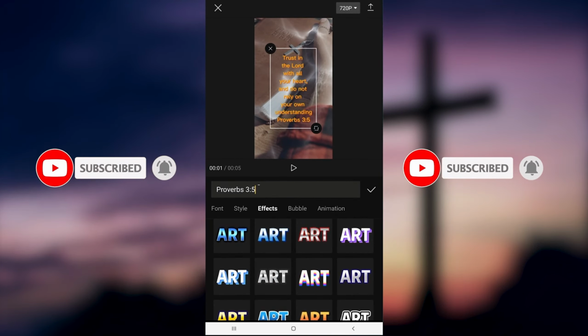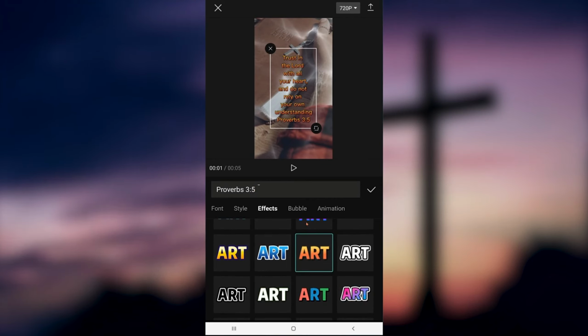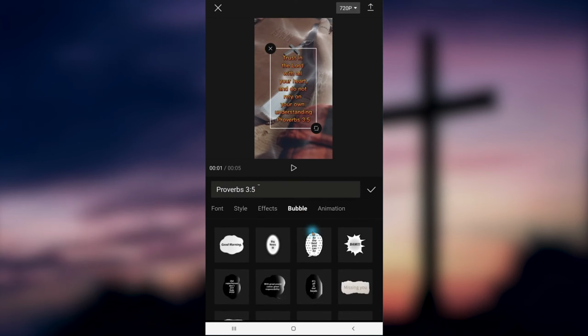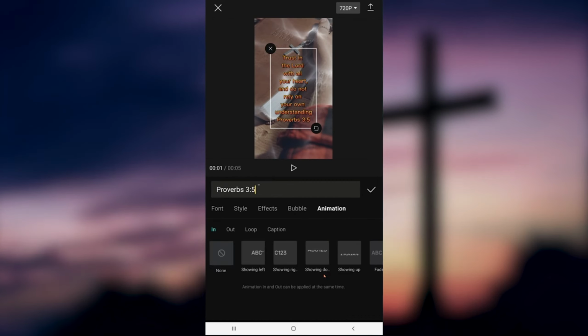Okay, let's go to effects. All these do different things, and you're just really going to have to kind of click and play around until you find something you think is fun. Don't spend a lot of time and effort on it, just click on them until you find one that you like. Bubble will make it like a talking bubble. I usually don't use these because I don't have characters in my shorts. And then animation is self-explanatory.